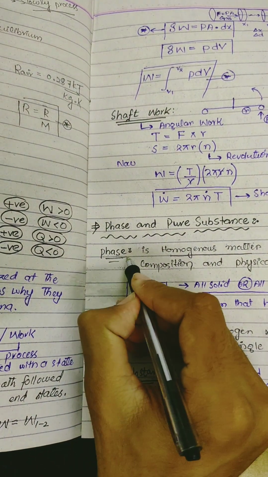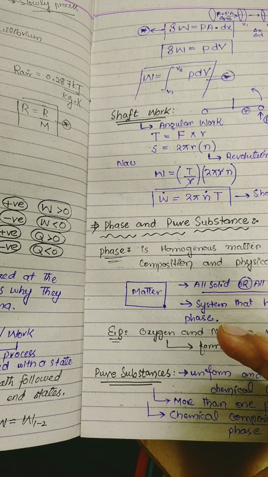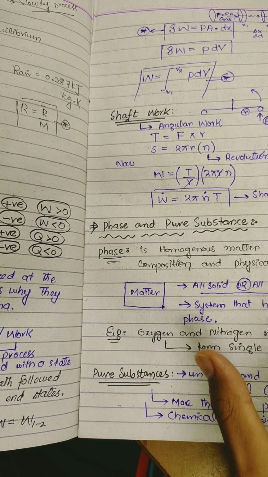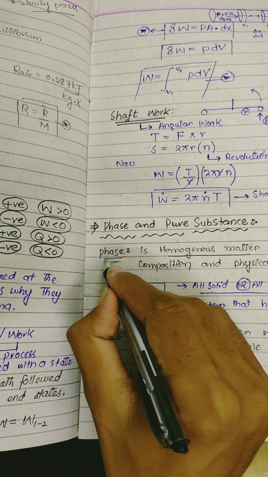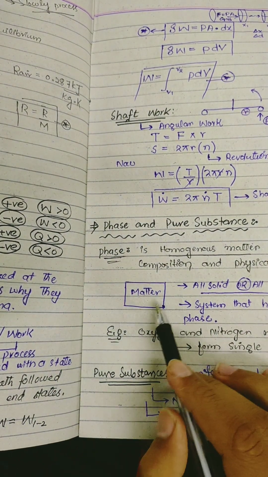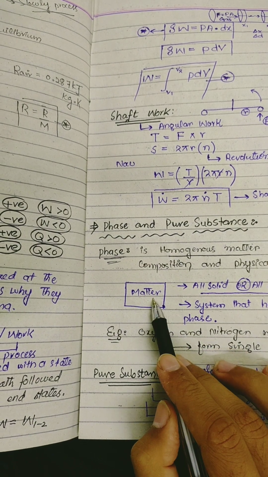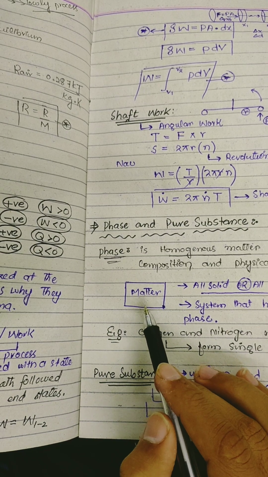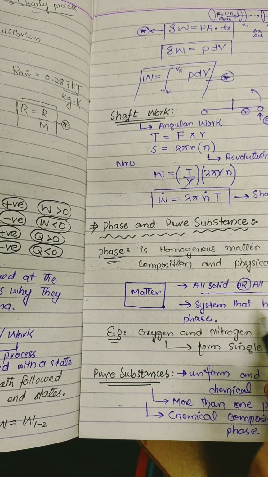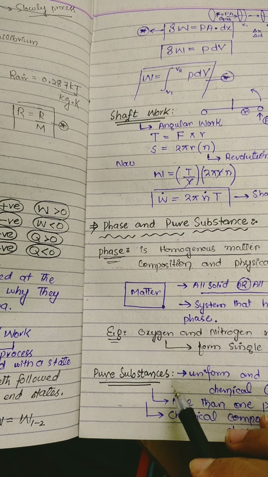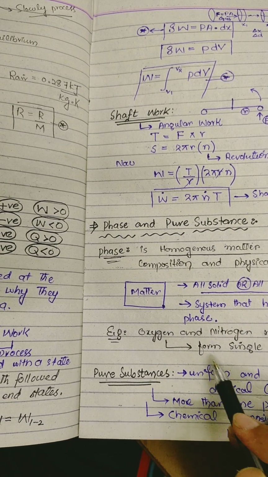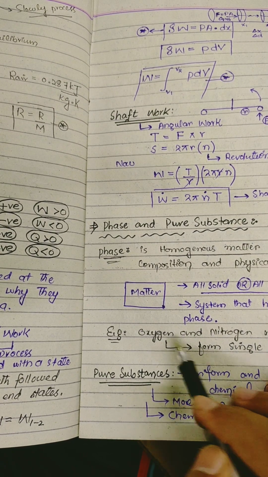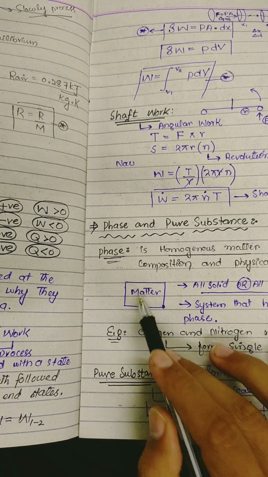This means a substance whose chemical composition as well as physical structure are the same is said to be in one phase, like matter that is all solid, all liquid, or all gas. A system that has only one phase, such as oxygen and nitrogen mixed together, forms a single phase because they are both gases in a container.